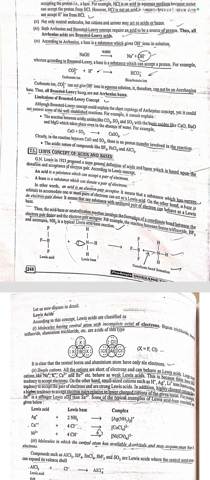Next concept is the Lewis concept of acid and base. According to the Lewis concept, an acid is a substance which can accept a pair of electrons. A base is a substance which can donate a pair of electrons. In other words, an acid is an electron pair acceptor. It means that a substance which has vacant orbitals to accommodate one or more pairs of electrons can act as a Lewis acid. On the other hand, a base is an electron pair donor. It means that any substance with unshared pair of electrons can behave as a Lewis base.